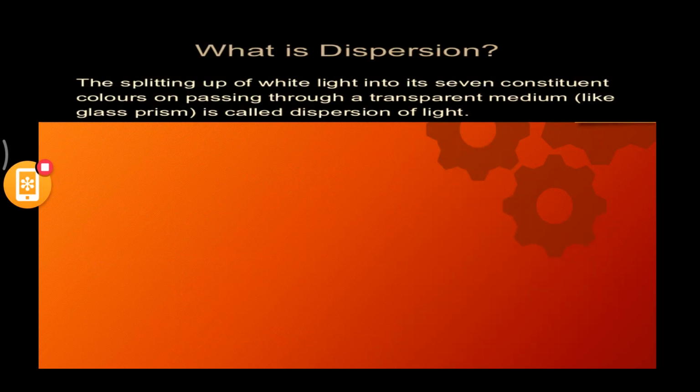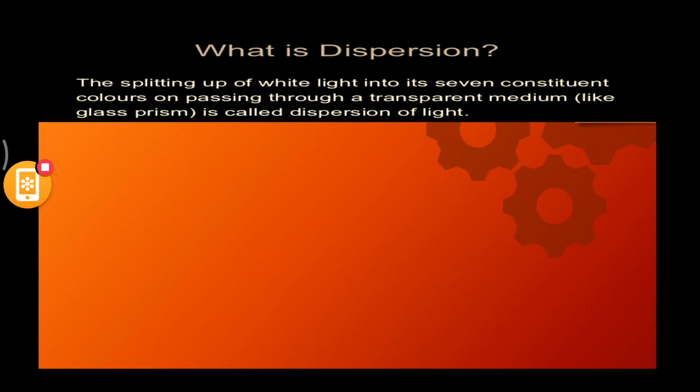So we will move on to dispersion. We have understood what reflection is and what refraction is. Now we are going to see what dispersion is. The splitting up of white light into its 7 constituent colors on passing through a transparent medium like a glass prism is called dispersion of light.